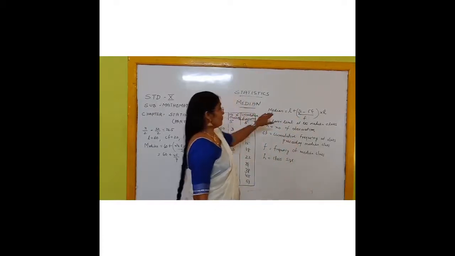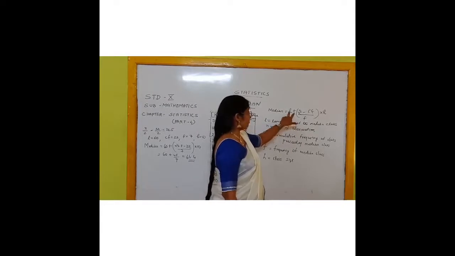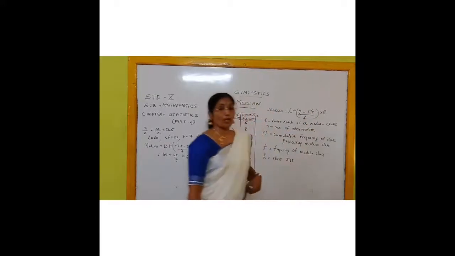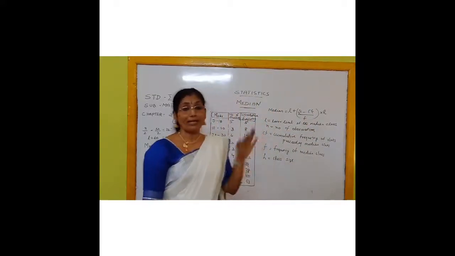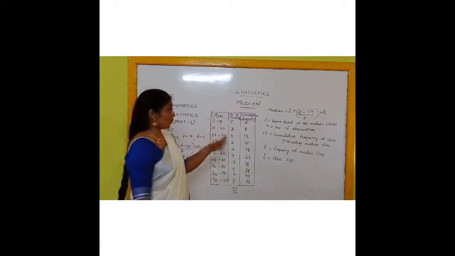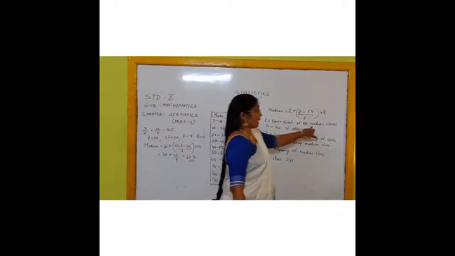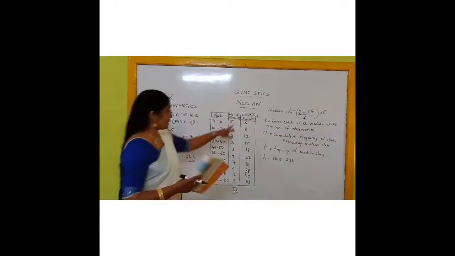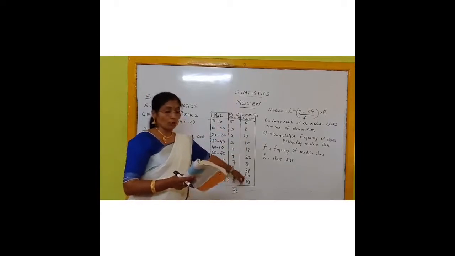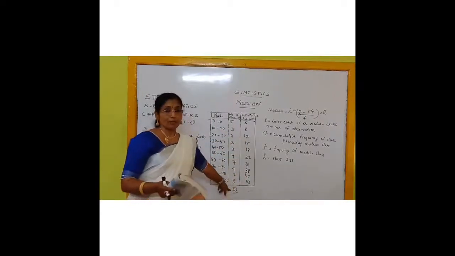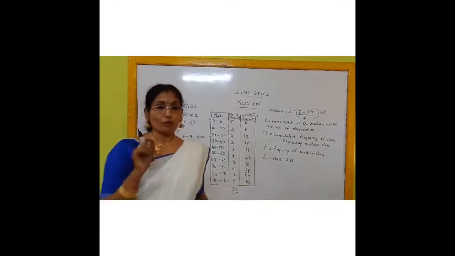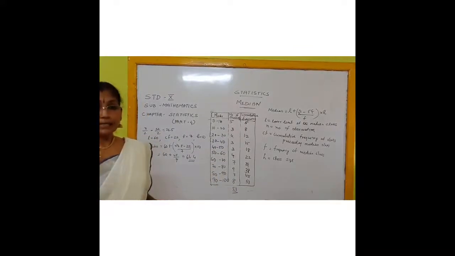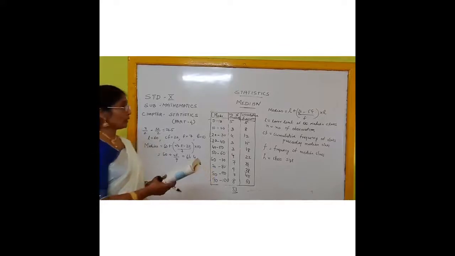The formula shown here is: median is equal to L plus (N by 2 minus CF) divided by F, into H. Now you will ask what is F, what is CF, what is H, and so on. First of all, we should find the median class. How will you find the median class? We find the cumulative frequency of all these distributions. So you have got the total as 53. Is it right? Then we locate a class whose cumulative frequency is greater than or nearest to our N by 2 value.